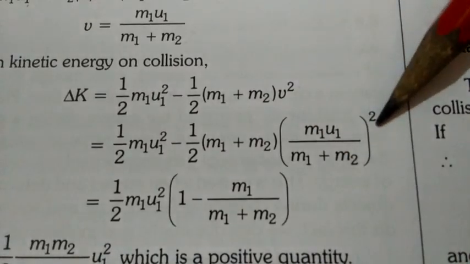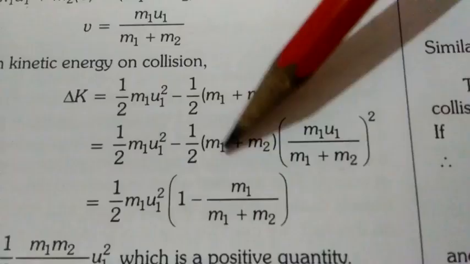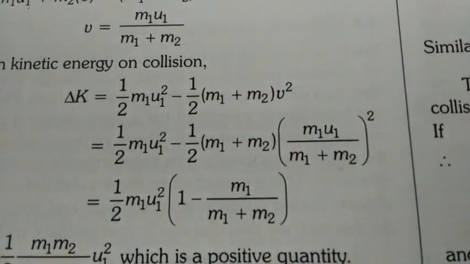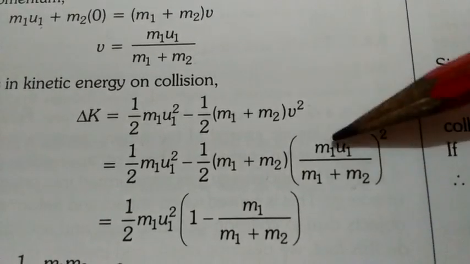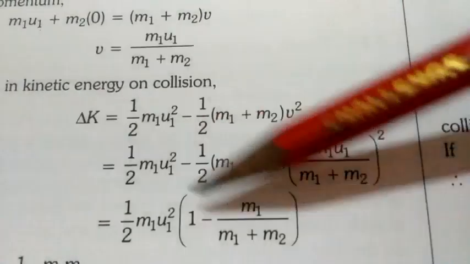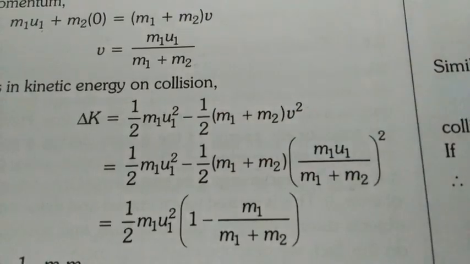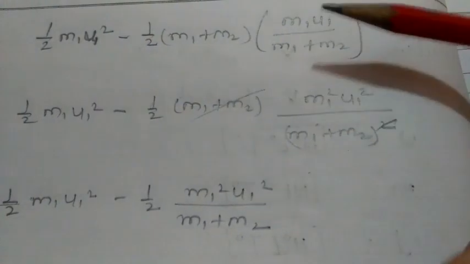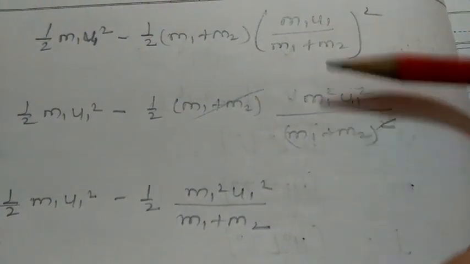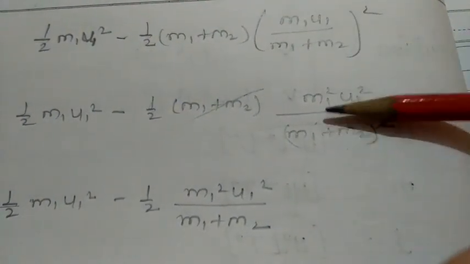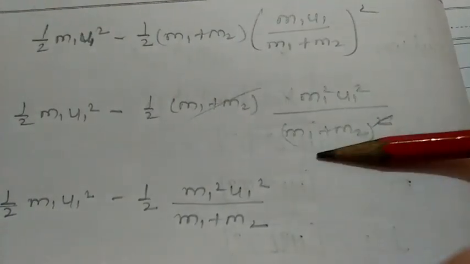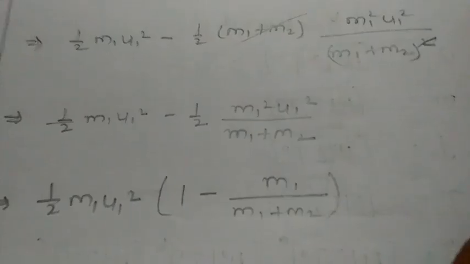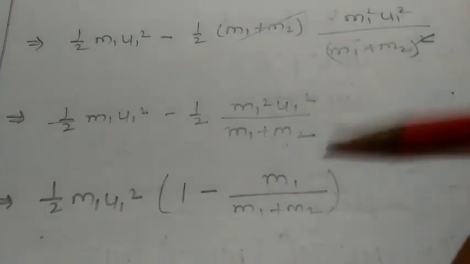Here it has a square. So this m1 plus m2 will cancel by this m1 plus m2. Okay. And by opening the bracket and rearranging, we get this formula. So here you can see I have solved it for you. When we open this bracket, we get m1 square u1 square upon m1 plus m2 square. So this one will be cancelled by this one. After that we get this line.